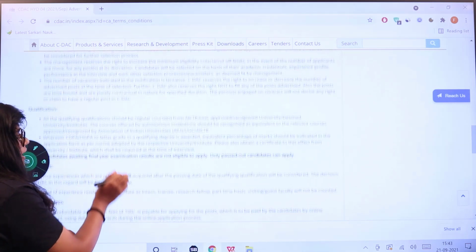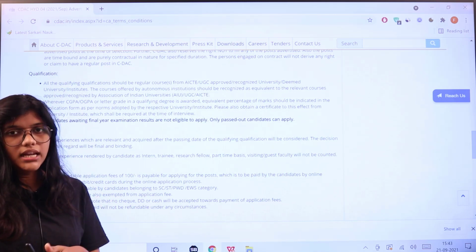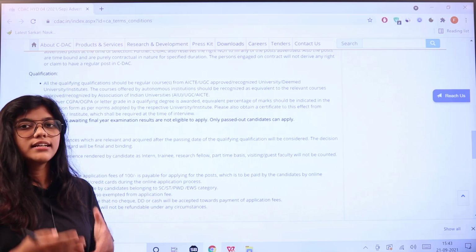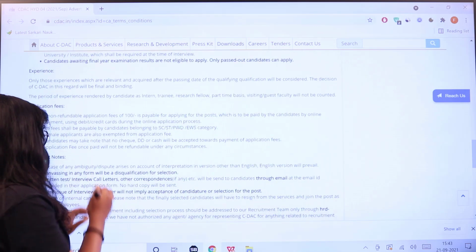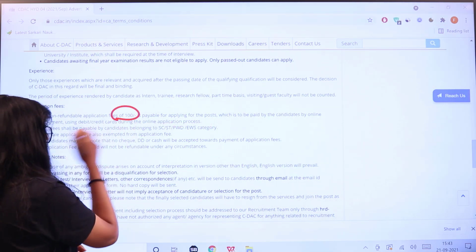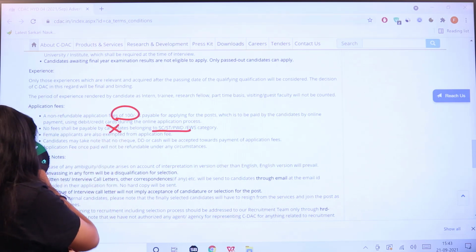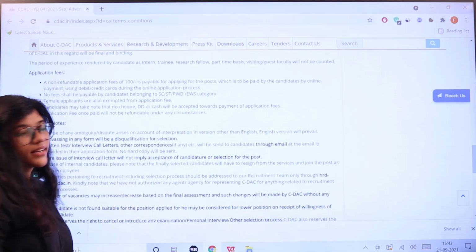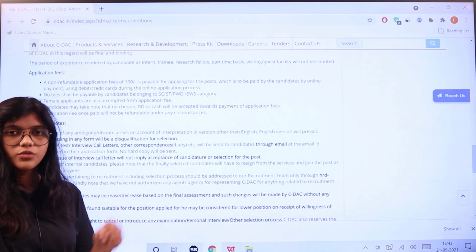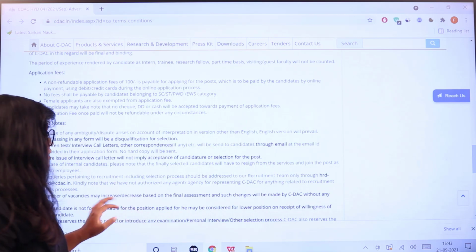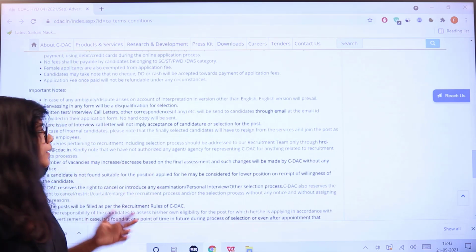Next, your call letters in regards to the written test or the interview will be intimated through email and will be shortly communicated. So, timely check your email ID and official website for updates. You have to pay the application fees of ₹100. Reservation category candidates need not pay any sort of application fees and you have to submit the relevant reservation caste certificate which should be an authorized one. Only then you will be applicable for this relaxation of the fees. Canvassing or duplication of the documents will lead you to disqualification.